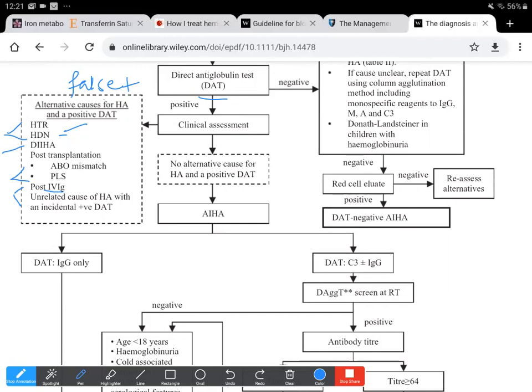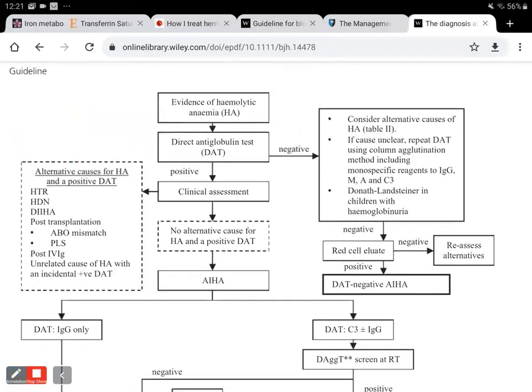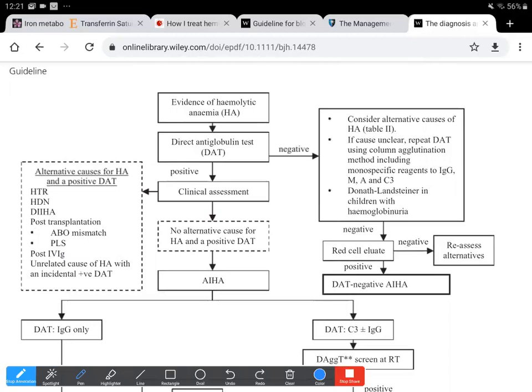And also, if the DAT is negative, then we need to take into account all the alternative causes that can cause hemolytic anemia. It could be all those causes that can cause not only autoimmune hemolysis, but this is the table that mentions all the causes of congenital and acquired hemolysis. So in congenital hemolysis, we need to rule out the enzymopathies, the membranopathies, and the hemoglobinopathies.